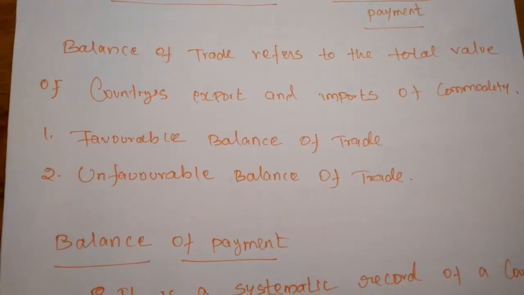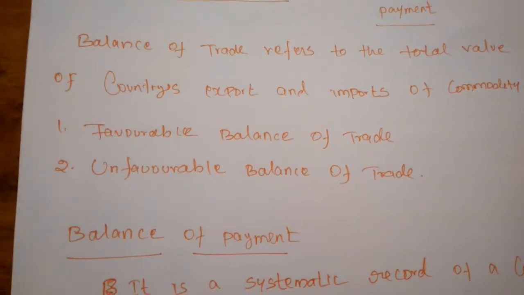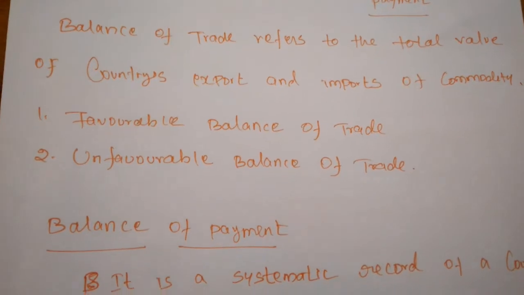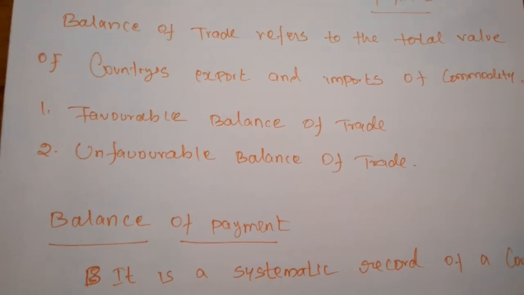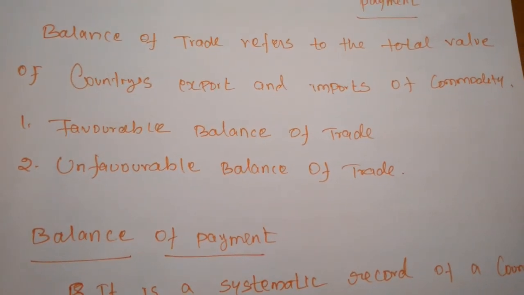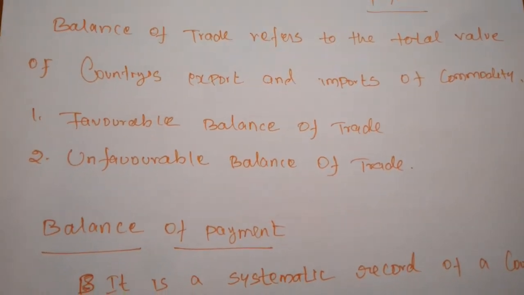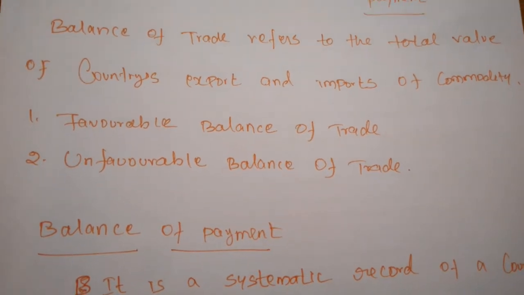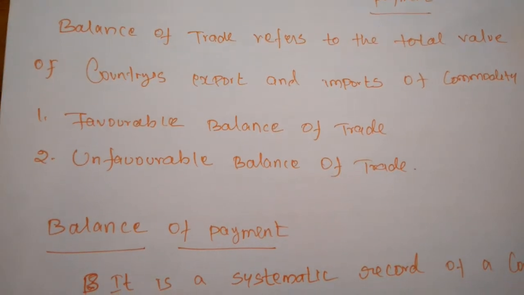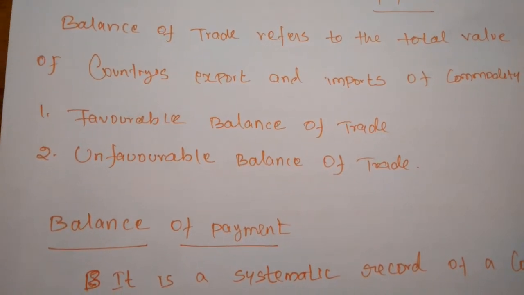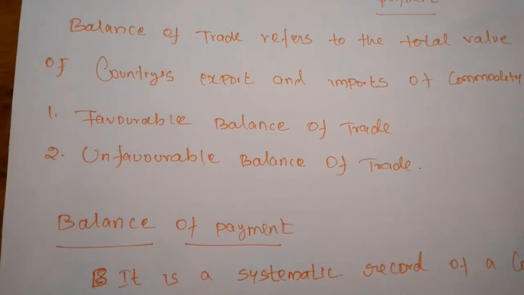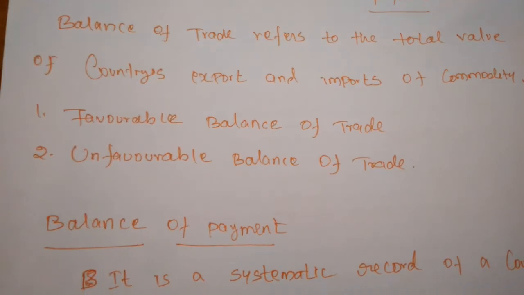In this balance of trade, there are two concepts: the favorable balance of trade and the unfavorable balance of trade. Every nation wants to maintain a favorable balance of trade. So first we must know the meaning of favorable balance of trade. When the total value of commodity exports of a country exceeds the total value of commodity imports of the country, it is considered a favorable balance of trade.